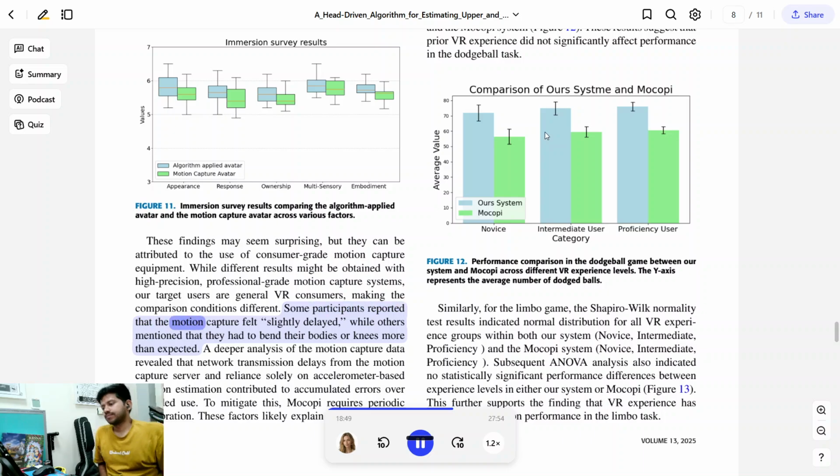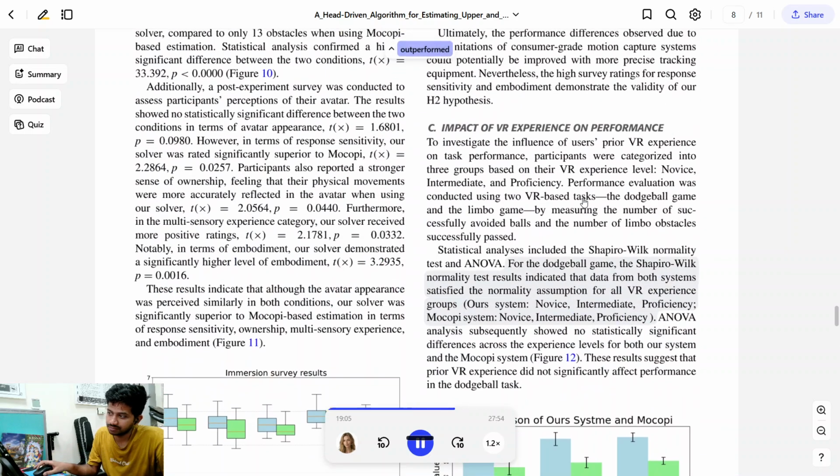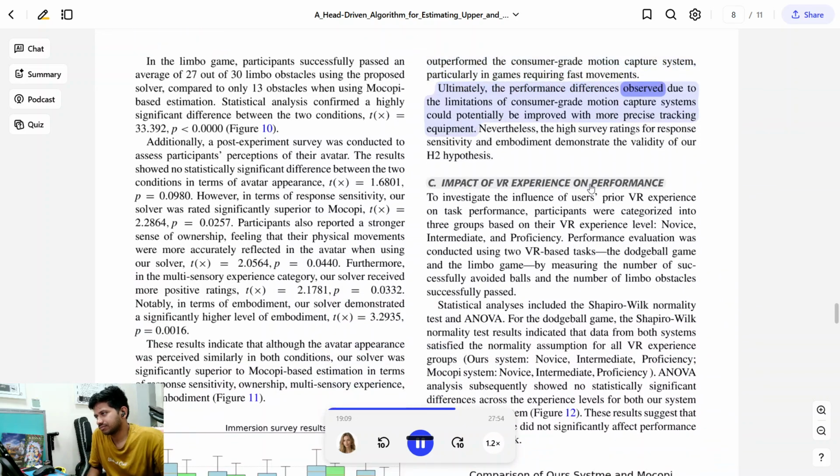Some participants reported that the motion capture felt slightly delayed, while others mentioned that they had to bend their bodies or knees more than expected. A deeper analysis of the motion capture data revealed that network transmission delays from the motion capture server and reliance solely on accelerometer-based position estimation contributed to accumulated errors over extended use. To mitigate this, Mocopi requires periodic recalibration. These factors likely explain why our solution outperformed the consumer-grade motion capture system, particularly in games requiring fast movements. Ultimately, the performance differences observed due to the limitations of consumer-grade motion capture systems could potentially be improved with more precise tracking equipment. Nevertheless, the high survey ratings for response sensitivity and embodiment demonstrate the validity of our H2 hypothesis.